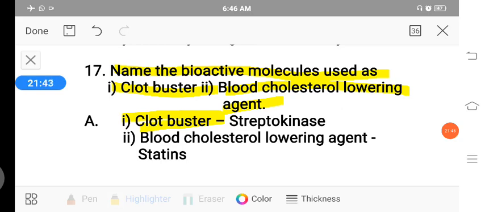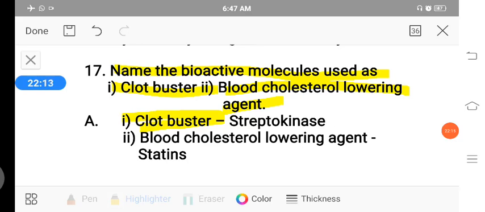The streptokinase enzyme is used as a clot buster, removing clots from the blood vessels of patients who have undergone myocardial infarction. This streptokinase enzyme is produced by a microbe called Streptococcus.